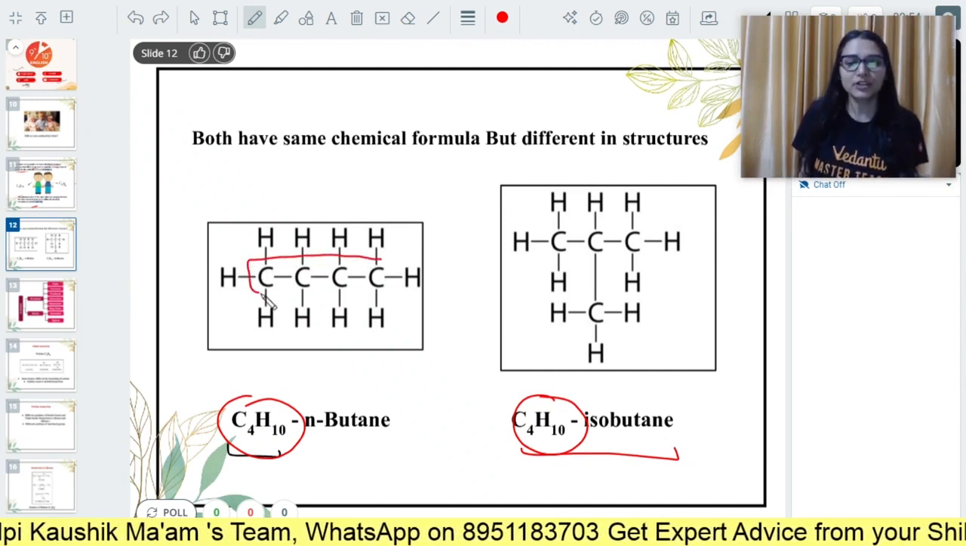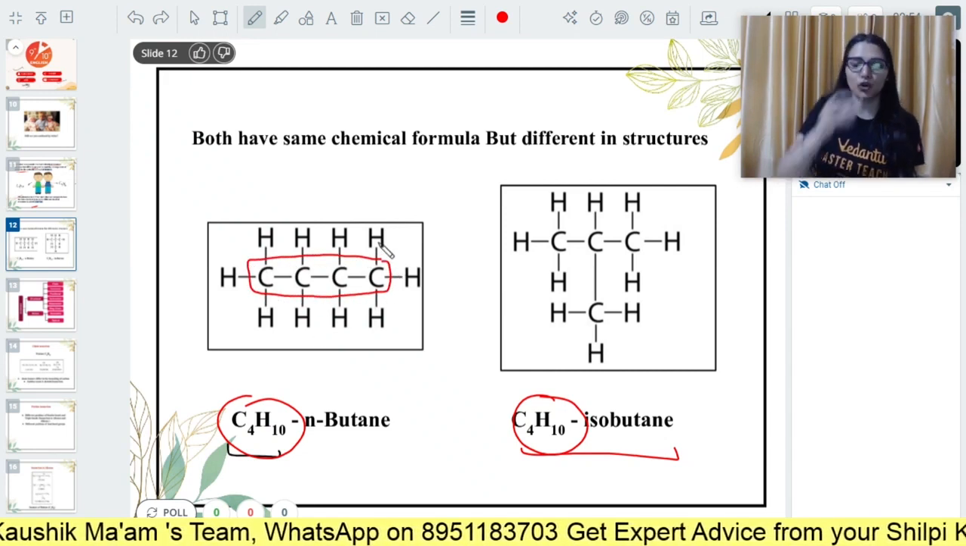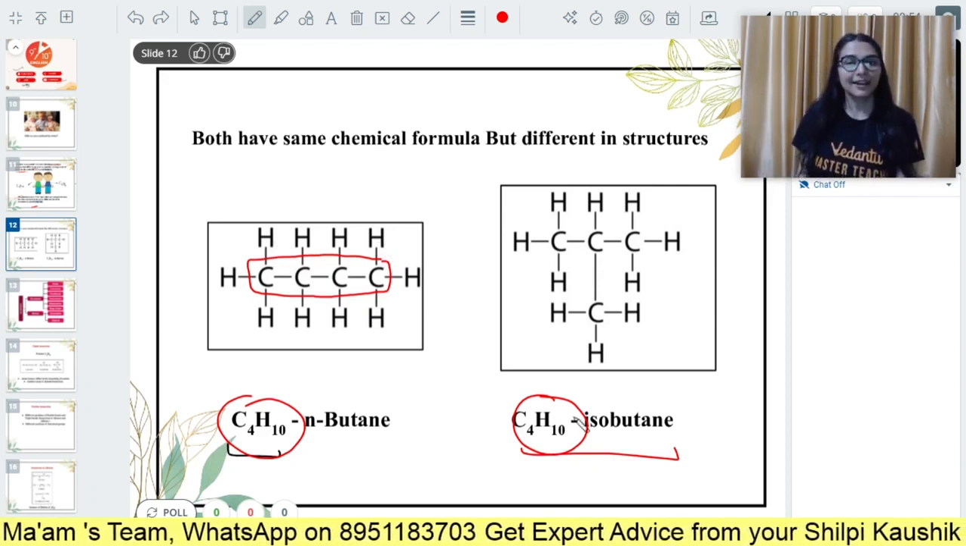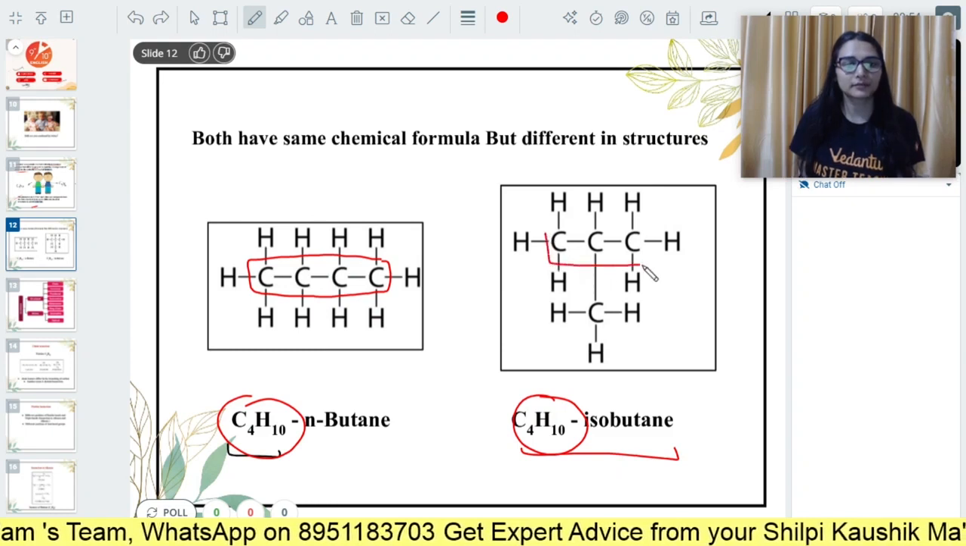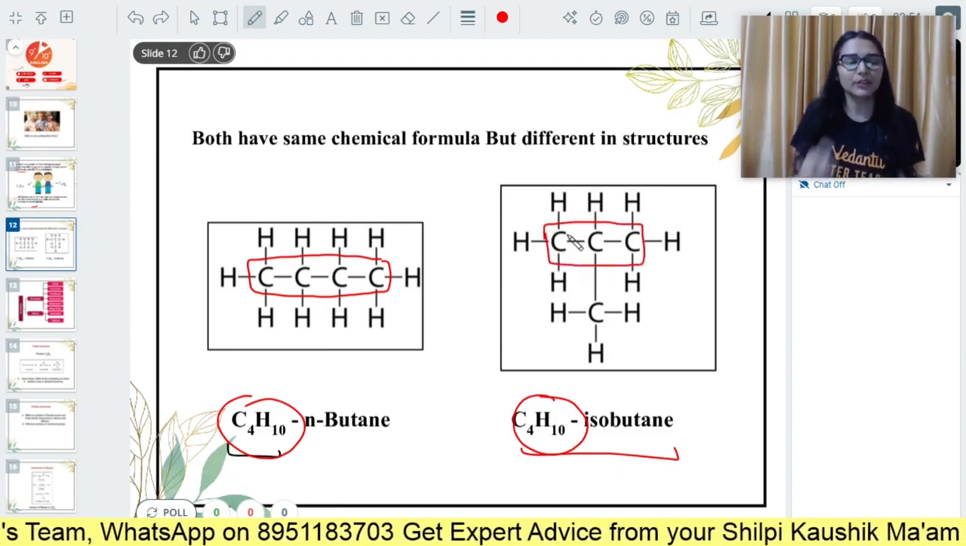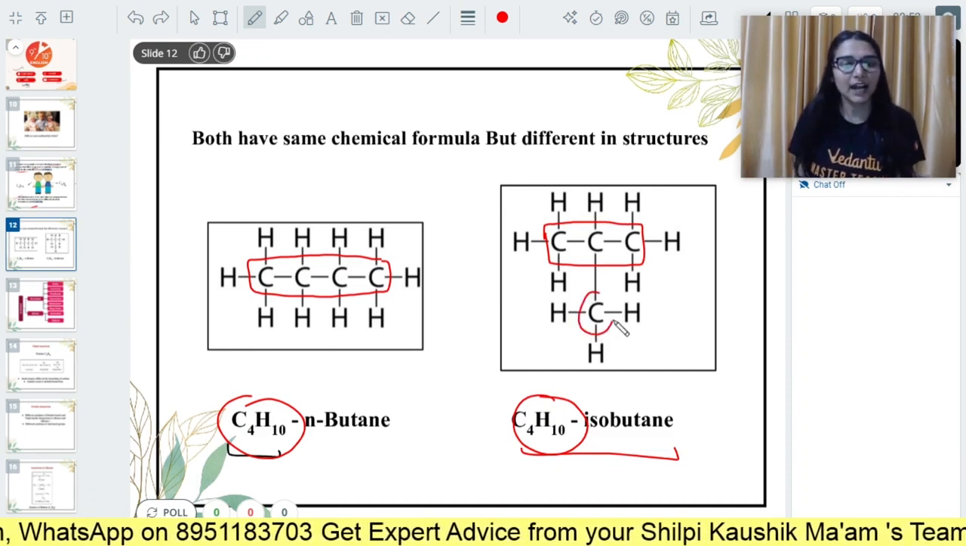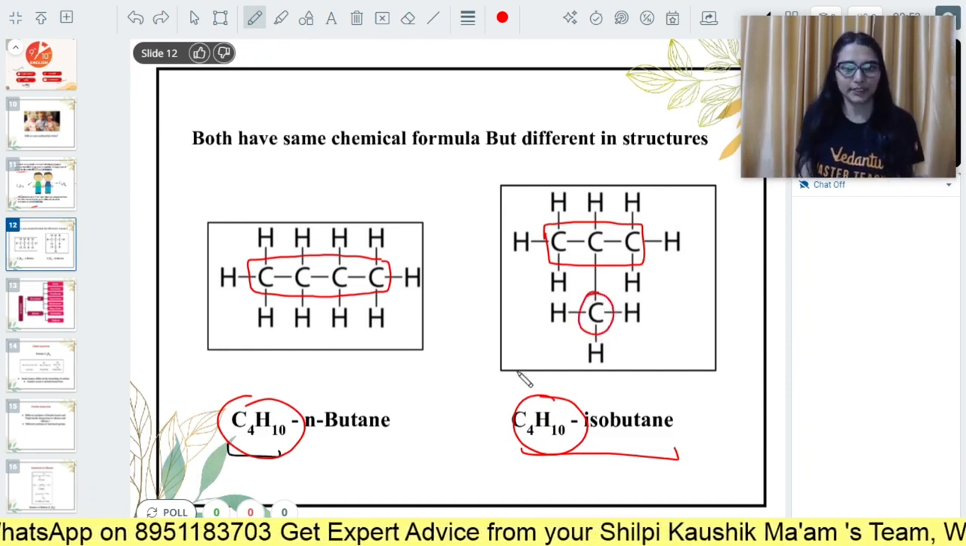In the normal butane, you can see 4 carbon atoms, all are connected in a straight chain by a single covalent bond. In isobutane, you can see 3 carbon attached in a single carbon chain and the 4th carbon attached as a substituent.